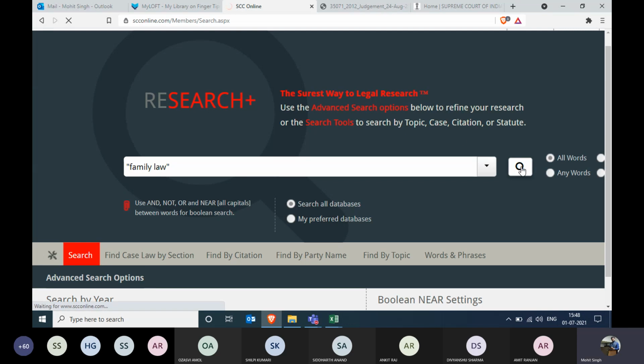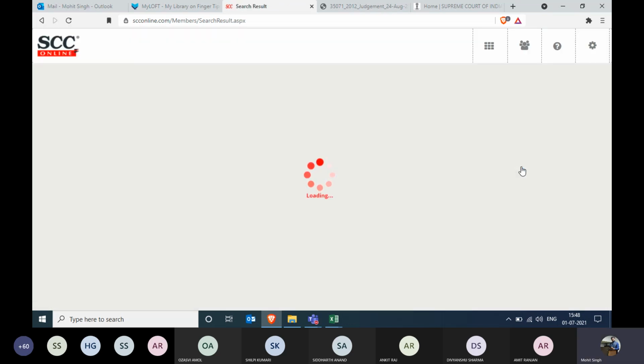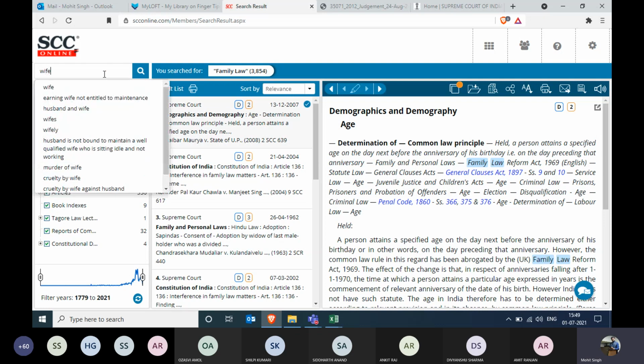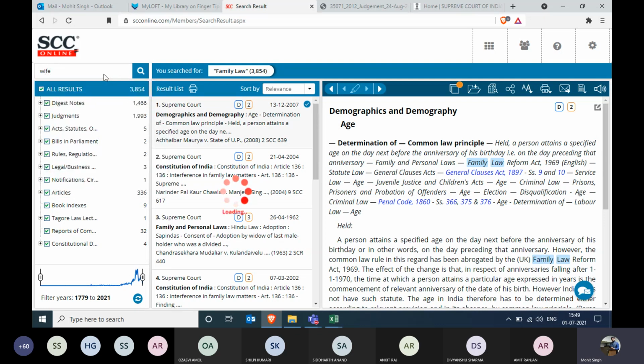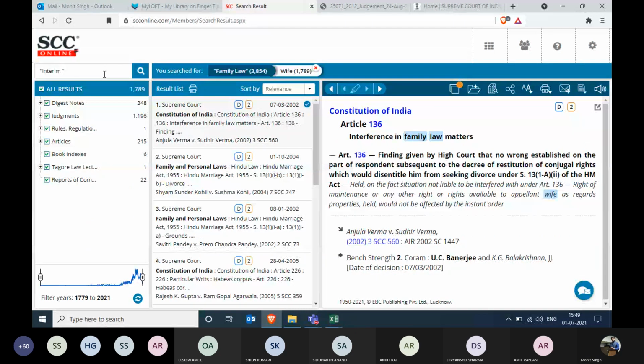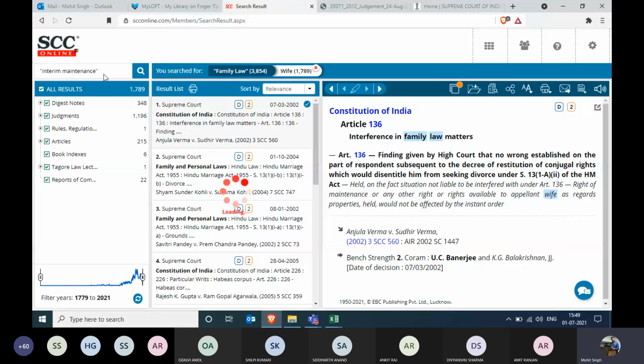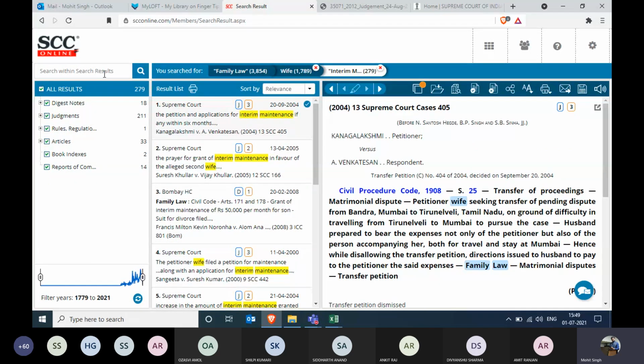I'll click on the search bar and only the family law word will be searched. What to do with the rest of the query? I can simply write the rest of the query in search within search result on the top left. I'll write the second word, wife, and similarly I'll write the third word as interim maintenance. There you go. And this is how I can do the sub search method.